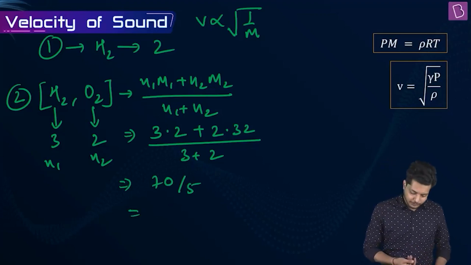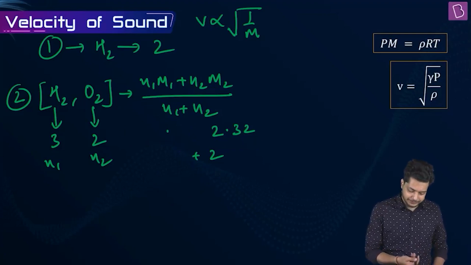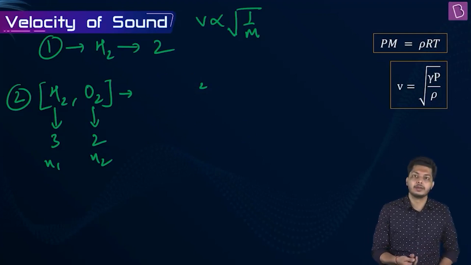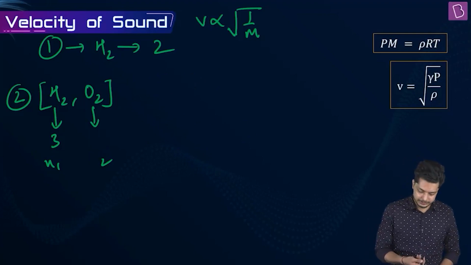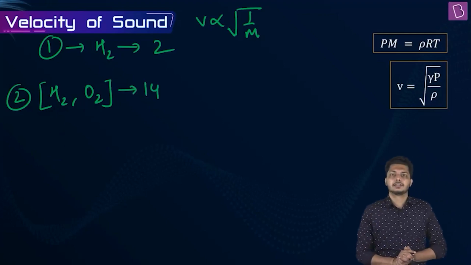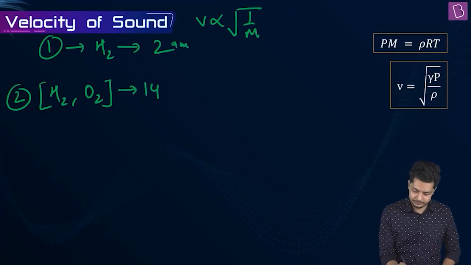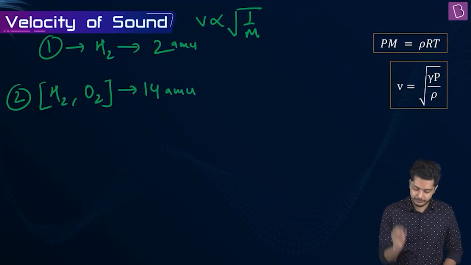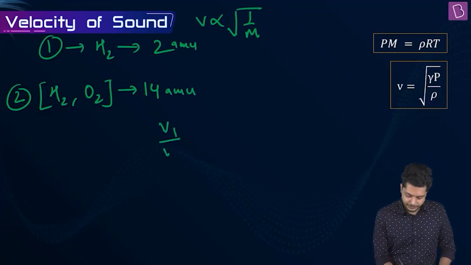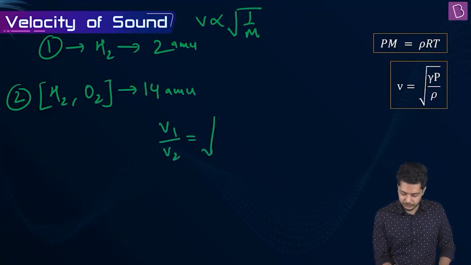So the average molar mass for a mixture of 3 parts of hydrogen and 2 parts of oxygen will be 14. So let's write it separately. Let's erase all this. 14. Right? You can write AMU in front of it if you require. Okay. So V1 by V2 is equal to root over of M2 by M1.